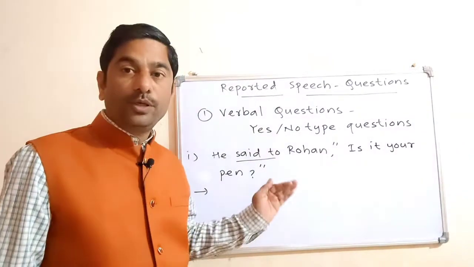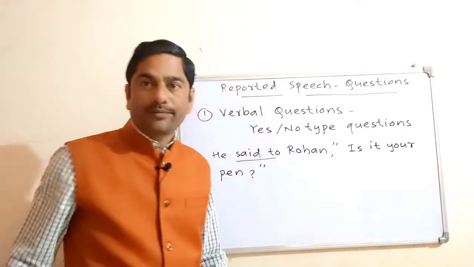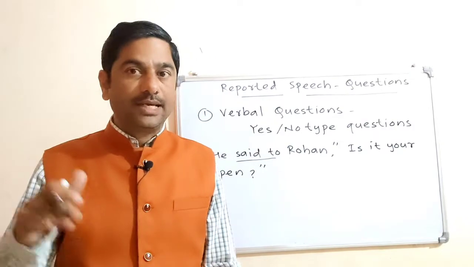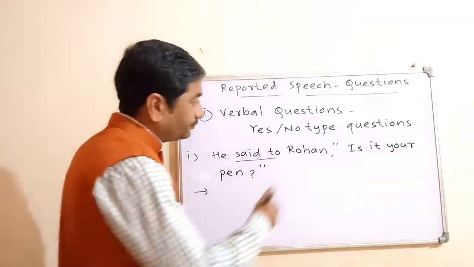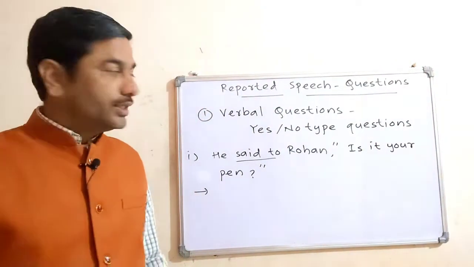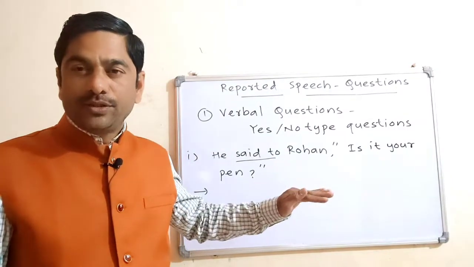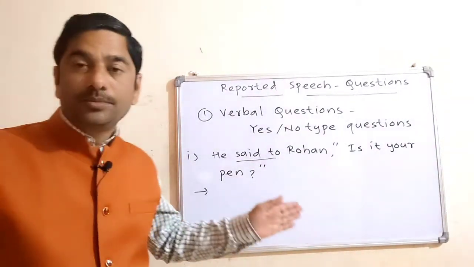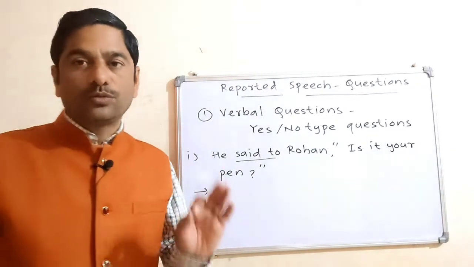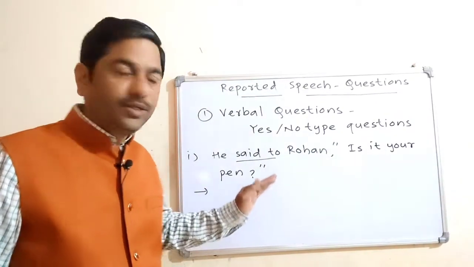Here you have to make use of asked, and you have to remove the comma and inverted commas, and in that place make use of if or whether as a conjunction. Then convert the question into a statement, change that statement into past tense, and at the end of the sentence put a full stop in place of the question mark. These are the rules to change this type of sentence into indirect speech.